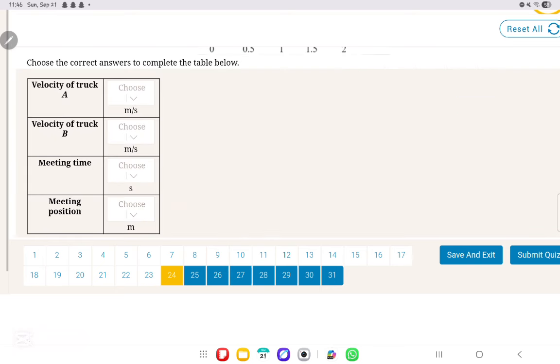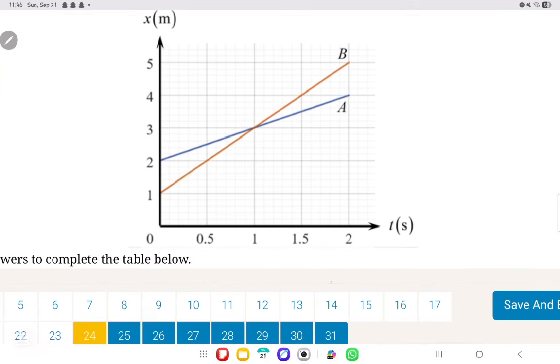Below is the position-time graph of two toy trucks A and B moving in the same direction. We need to find the velocity of truck A, velocity of truck B, the meeting time, and the meeting position. So let's choose any 2 points to find the velocity of truck A. For example, this point, which is 0, 2, and this point, which is 2, 4. Then you will do 4 minus 2 over 2 minus 0, and you will get 1. So the slope or the velocity of truck A is 1.